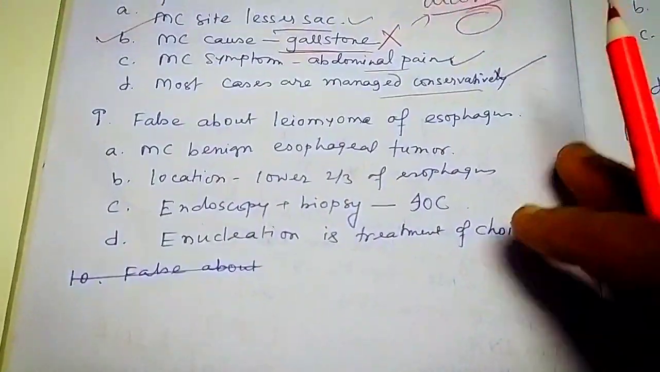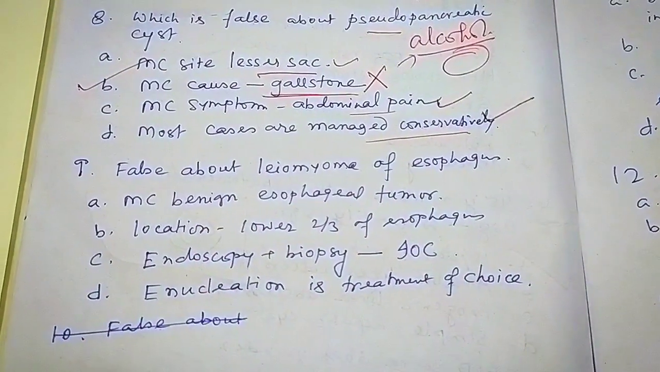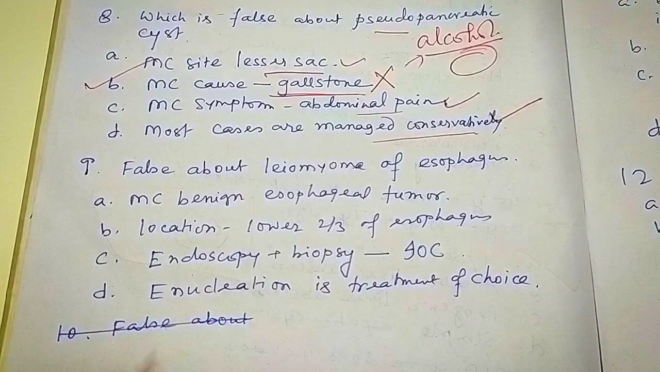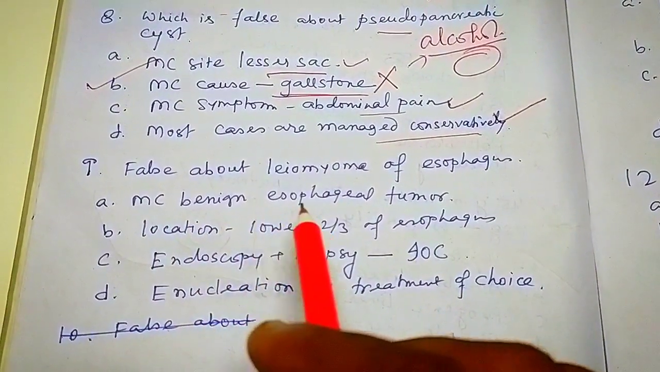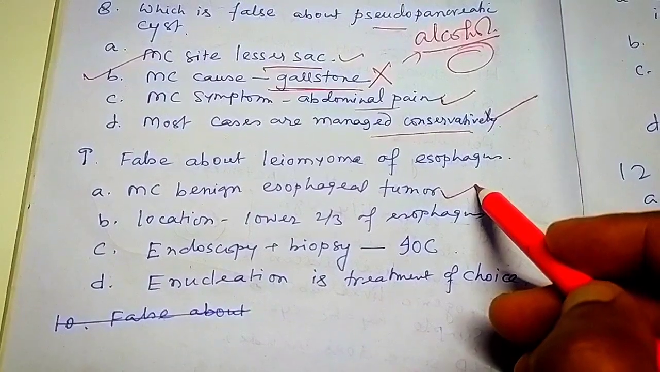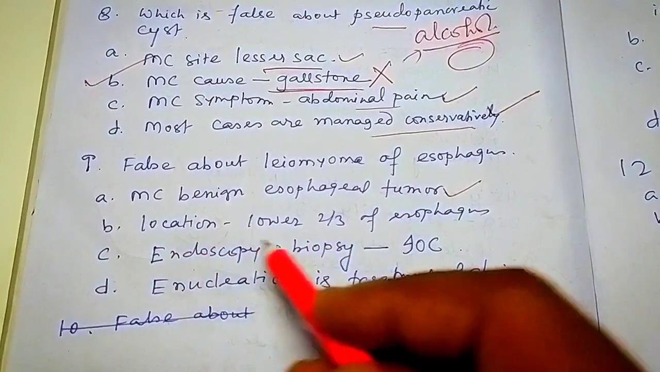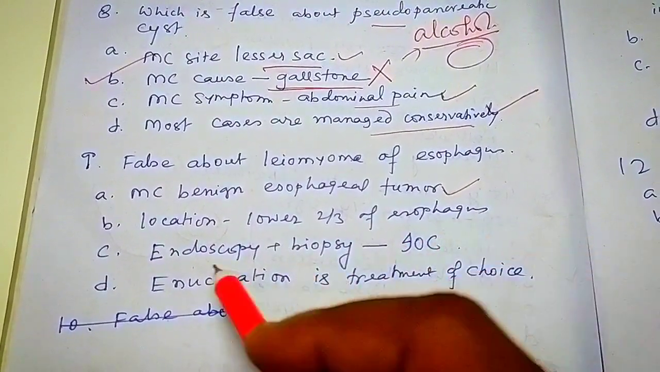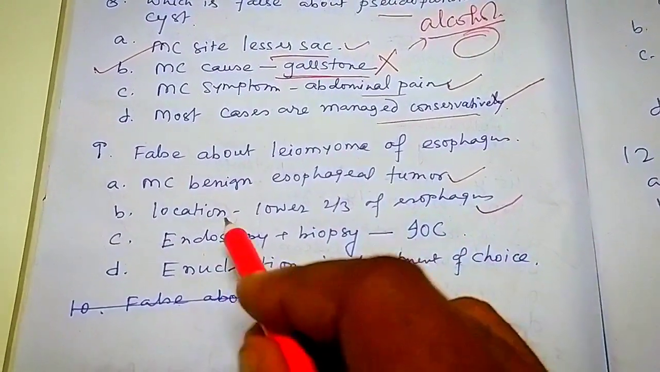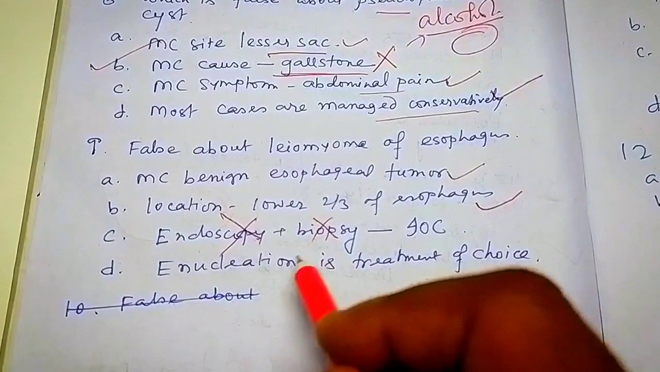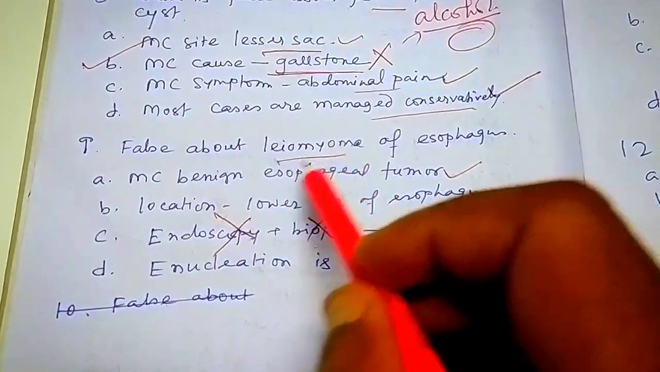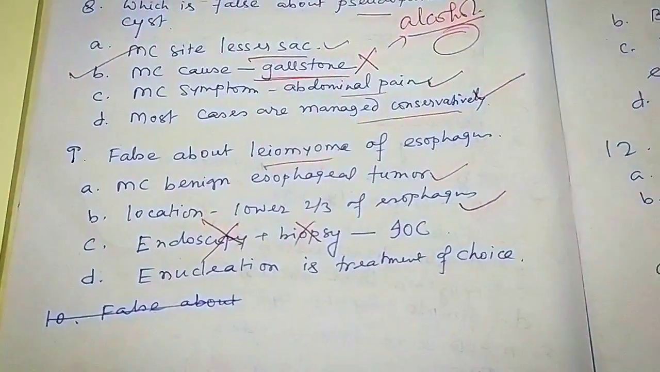Next question. False about leiomyoma of esophagus. Most common benign esophageal tumor. Yes, most common benign esophageal tumor is leiomyoma. Most common location? Lower third of esophagus. Correct. Endoscopy and biopsy investigation of choice. This is wrong. We cannot do biopsy. Why can we not do biopsy? Because leiomyoma is a vascular tumor.